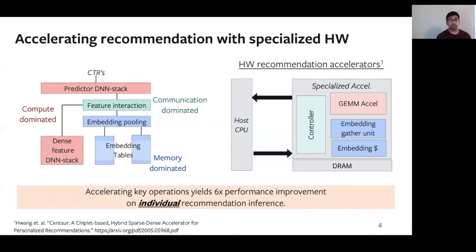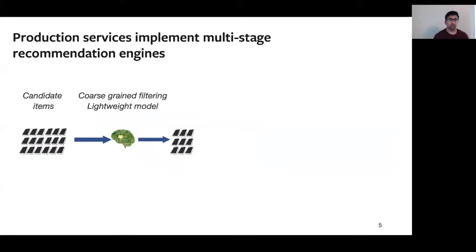However, we also find that these accelerators suffer from low efficiency on end-to-end recommendation services that implement multiple stages. To understand why, let's take a look at an example of a production service. These services implement multi-stage recommendation engines.